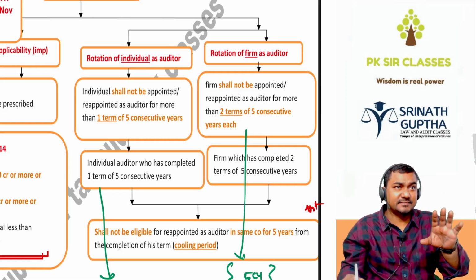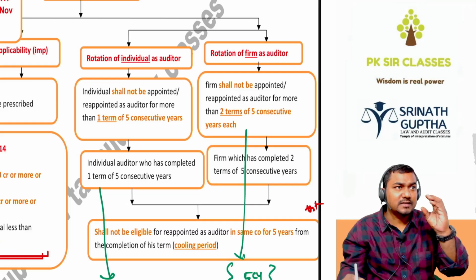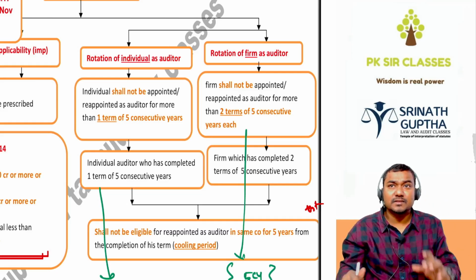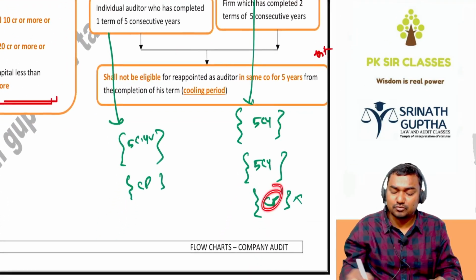It is not 10 years. On completion of 2 terms of 5 consecutive years, you cannot become the auditor for next 5 years. Not 10 years, but cooling period of 5 years.